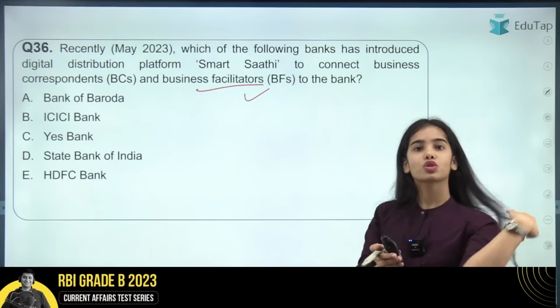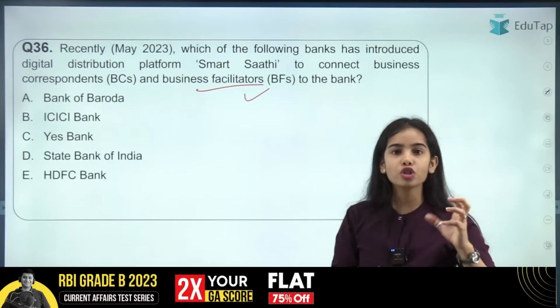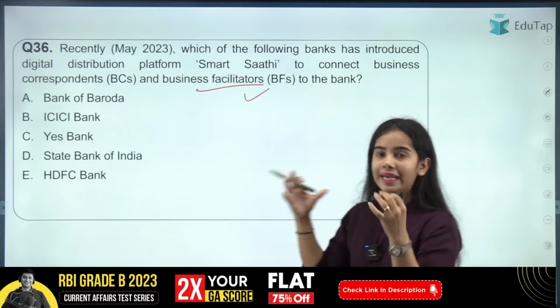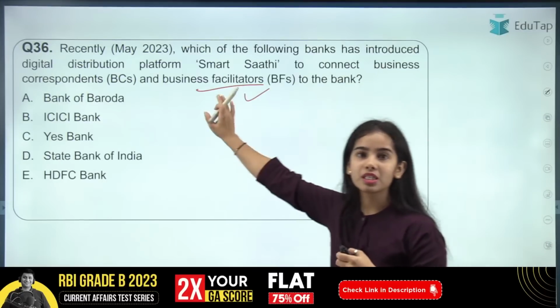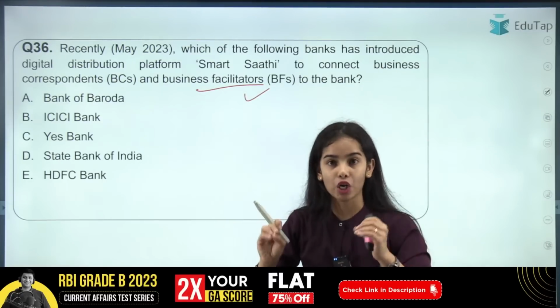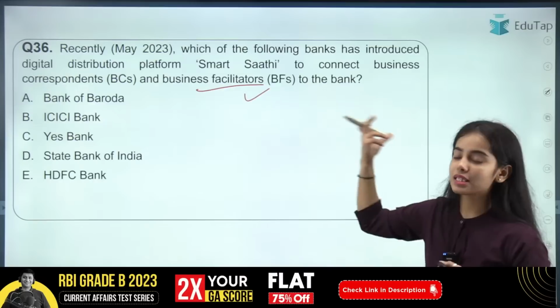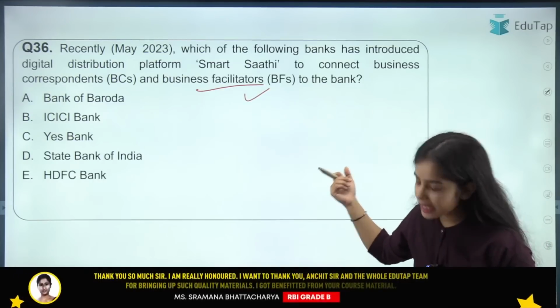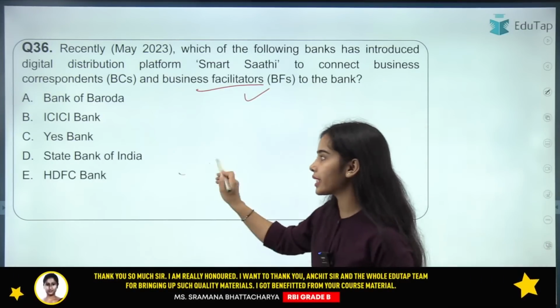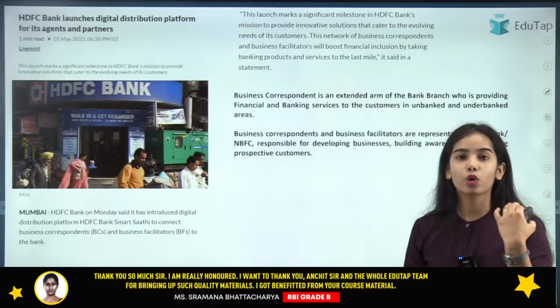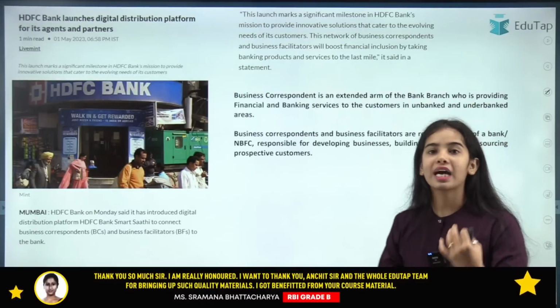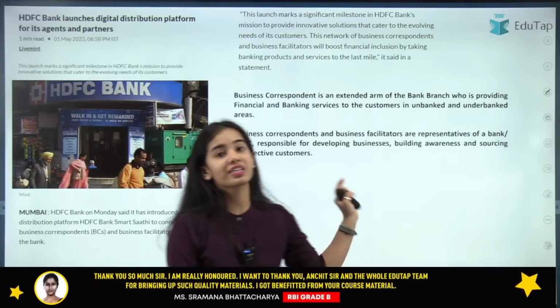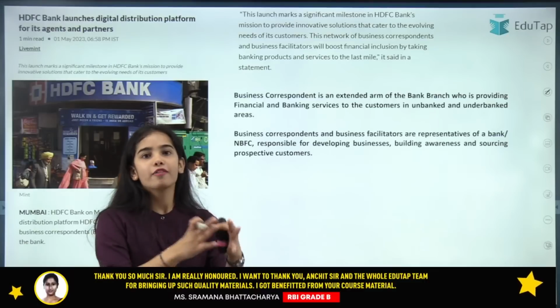So Smart Sathi has been launched to connect the business correspondents and business facilitators with the bank. Which bank has released this Smart Sathi? I am getting the answer here, HDFC Bank. That is absolutely correct. It is HDFC Bank that has launched Smart Sathi so that the business correspondents and business facilitators can be joined with the bank.